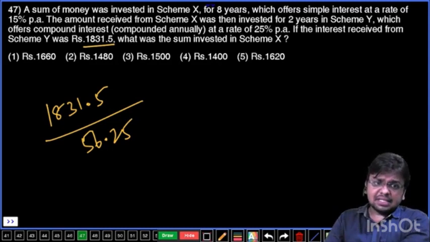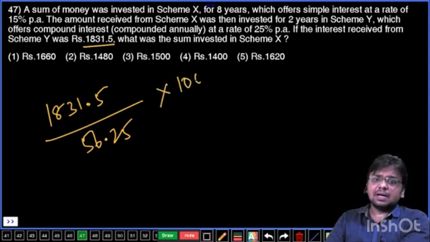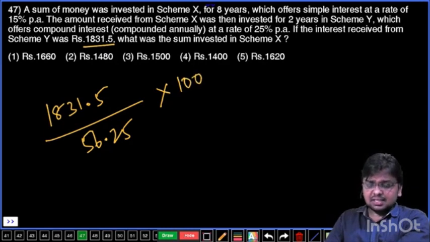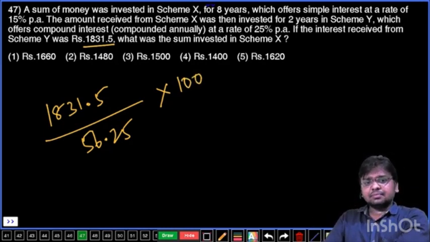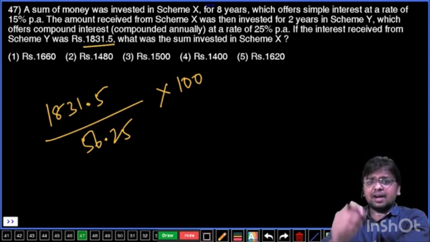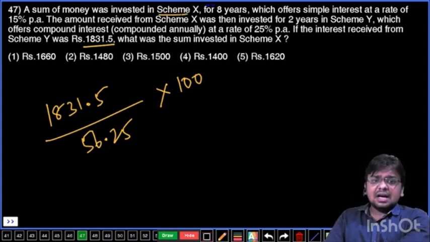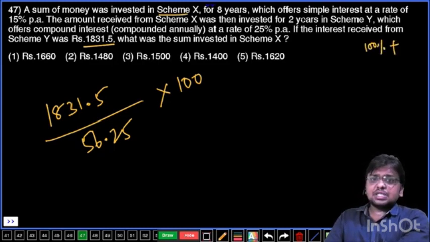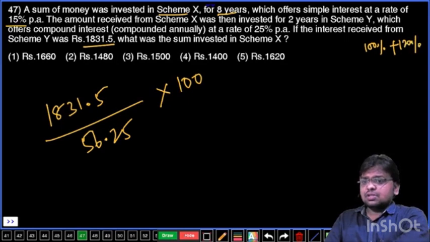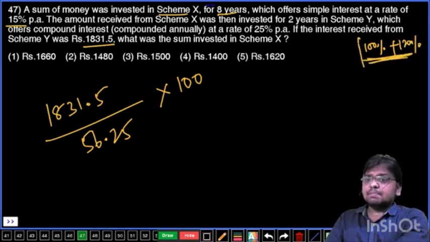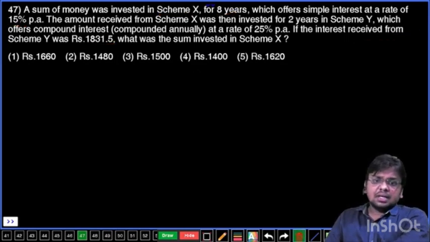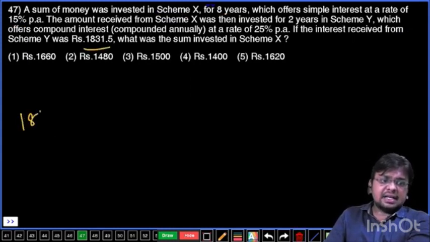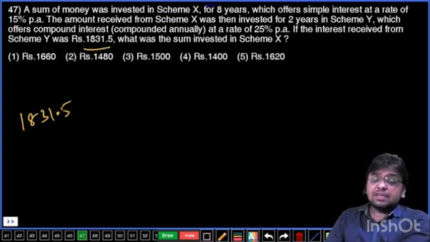Let's calculate the sum in scheme Y. Sum in scheme Y is 100%. That sum in scheme Y is the amount from scheme X. Now in scheme X, amount means sum plus interest. Sum is 100% and interest is 8 years at 15%, 15 8s are 120. So from scheme X, amount is going to be 100% plus 120%, 220% is the amount. Okay. Now let's see. In scheme Y, interest is 1831.5, and that is equal to 56.25%.